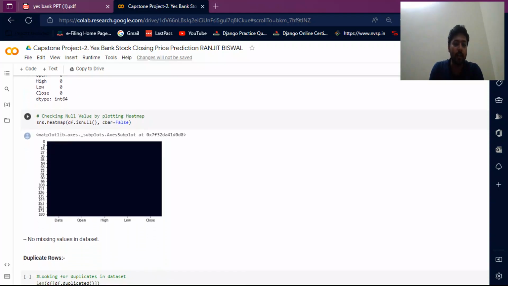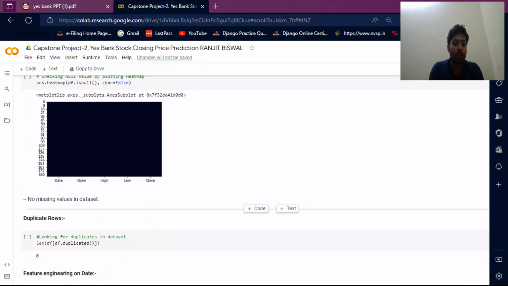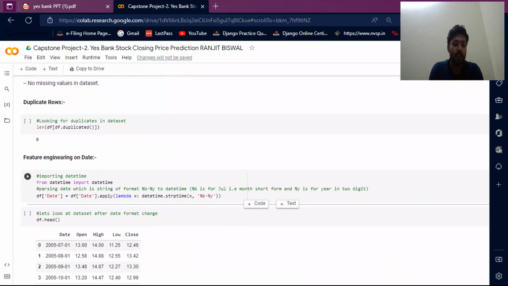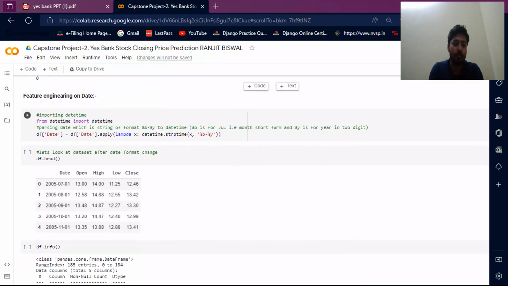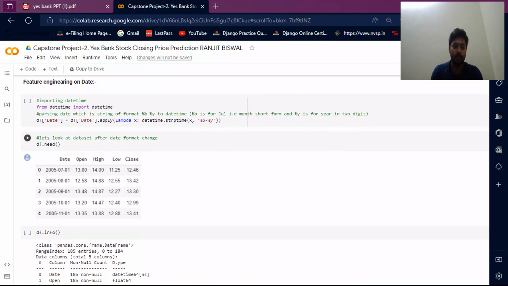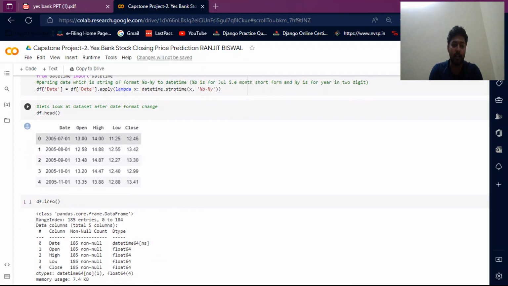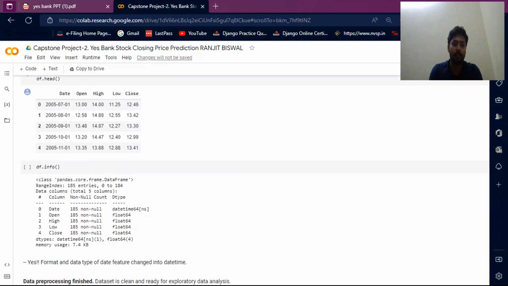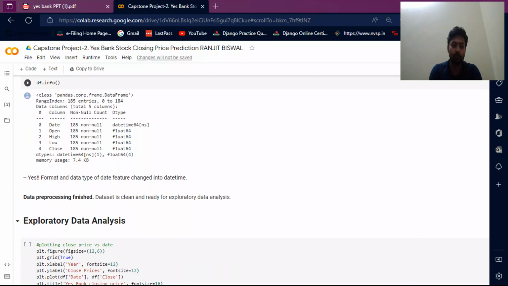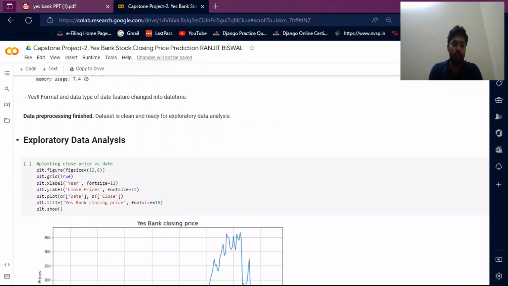Then I check null values. There are no null values in this dataset. Then I check for duplicate rows. There are also no duplicate rows. Feature engineering on the dataset. Then I do some feature engineering on the dataset. It has date, open price, high price, low price and close price for a particular date and time. Processing data finished. The dataset is clean and ready for exploratory data analysis.